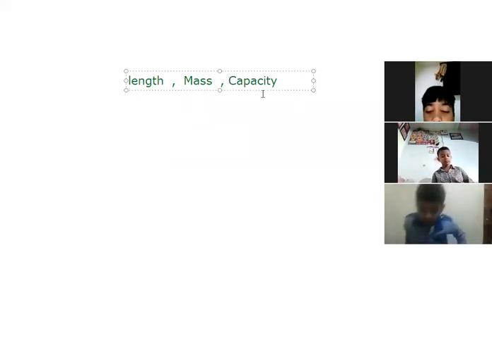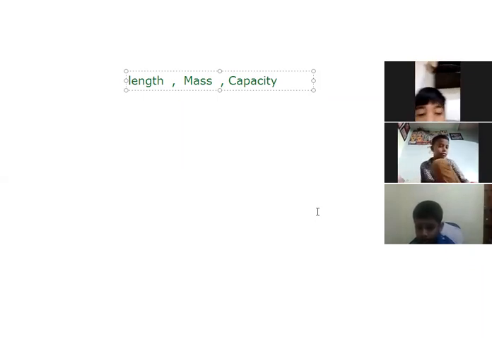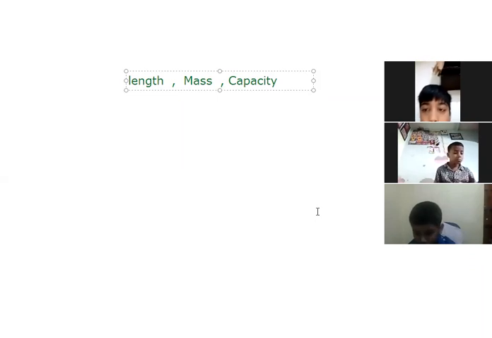Okay, and the next one is capacity. The meaning of capacity is that we have to find out the weight of liquid objects, like milk. Suppose we are going to find out the weight of one glass of milk. Milk is a liquid product, so we use the word capacity. It means we are finding the capacity of the milk.